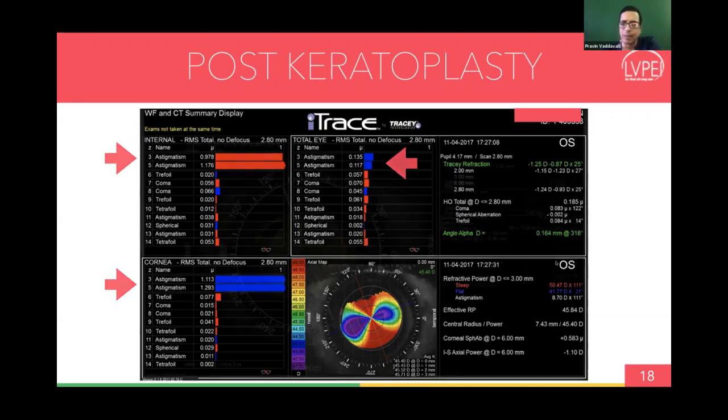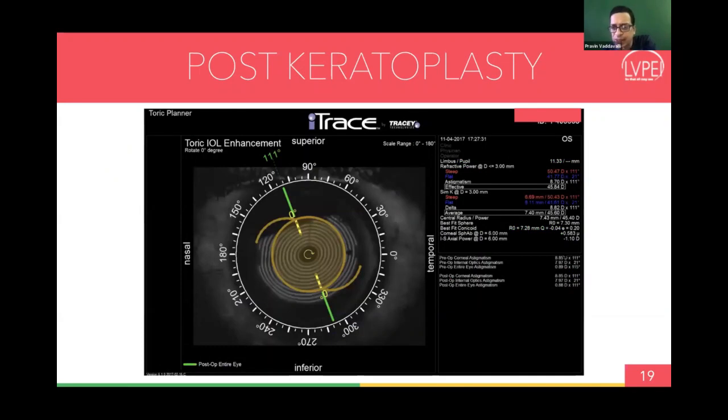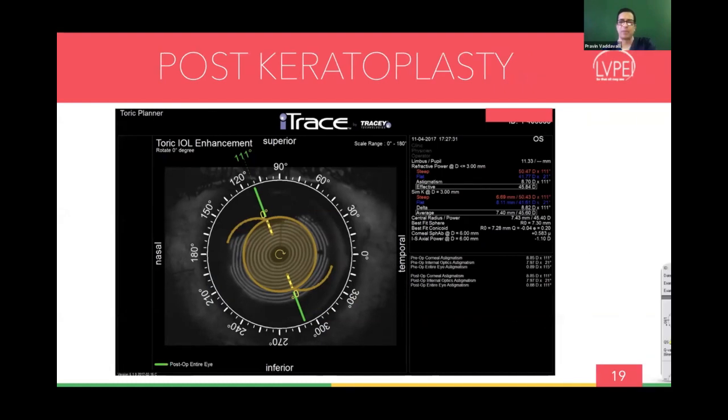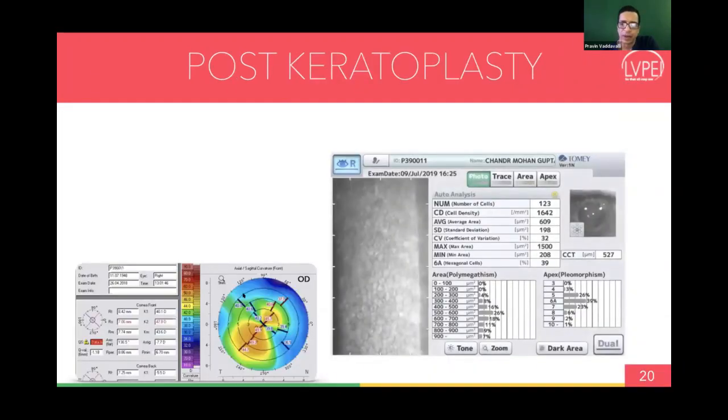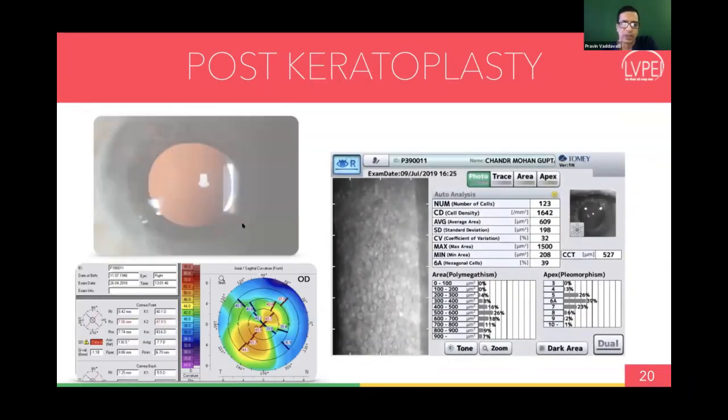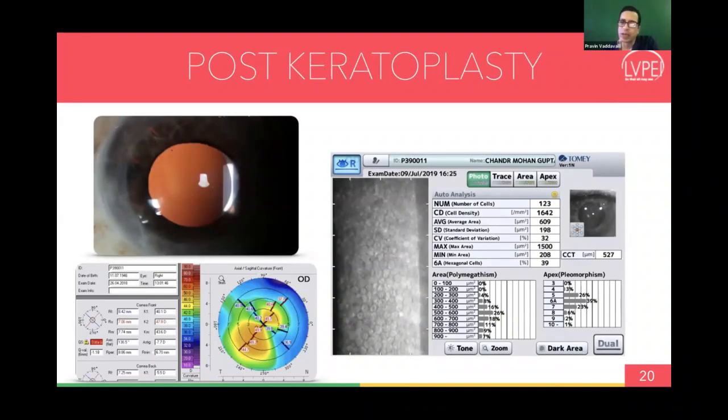Here is the same patient, and as you can see, the corneal astigmatism is about 8.8 diopters. The lens that we put inside is about 8 diopters of astigmatism, and he has a residual of only 0.89, and so an exceptionally good result, and the patient is really happy with his outcome after surgery as well. So this is post keratoplasty. Important to look at the specular counts before you do toric IOLs for these patients, so that you don't cause rejection or failure in these patients as well.